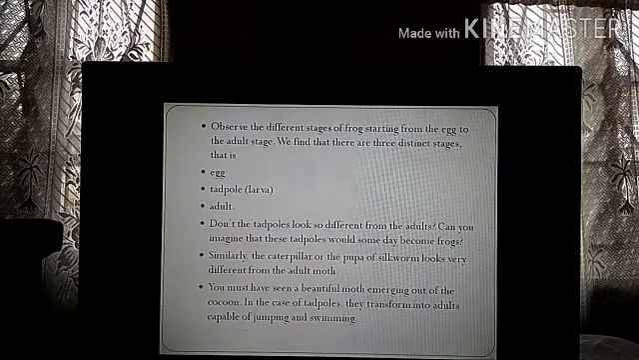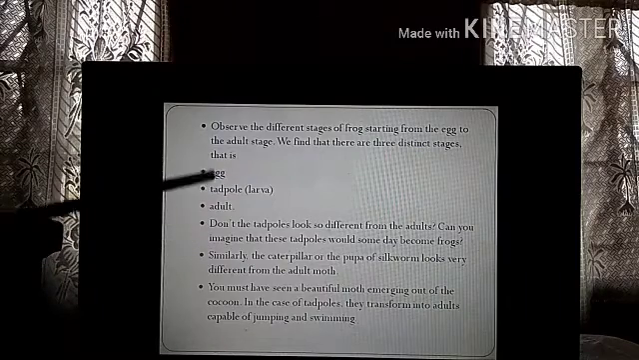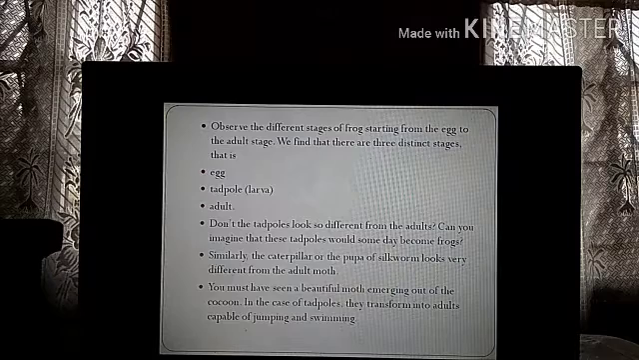Now the tadpole is the second stage. It is also called the larva. It looks exactly like a fish. It has a tail, like a fish. But when it becomes the adult, there is no tail. The tail vanishes. So that means completely different. So what are the stages? We have 3 stages. One is the egg stage, then the tadpole or the larva stage, and finally the adult stage. Don't the tadpoles look so different from the adults?